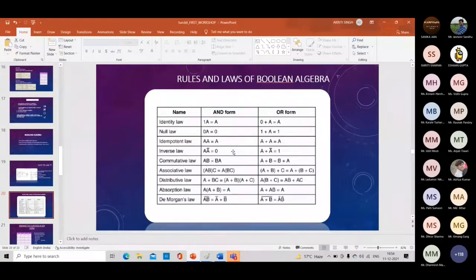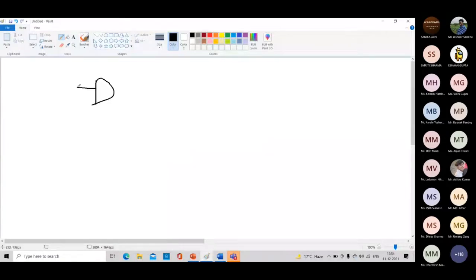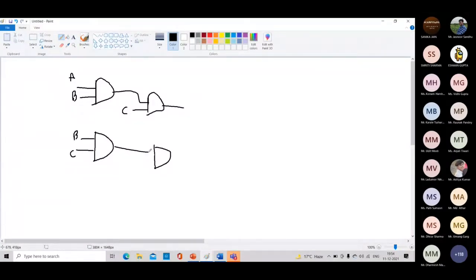For example, if you take A and B into an AND gate, and take the output of this with C, and in the other case you take B and C, and then take A with it, in both cases the output will be the same.